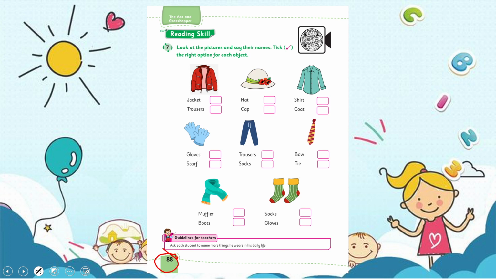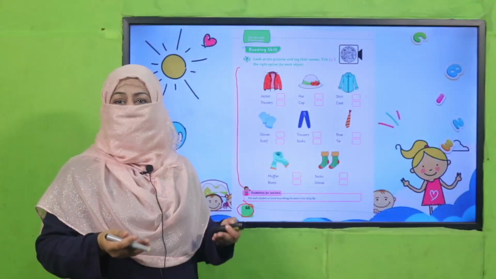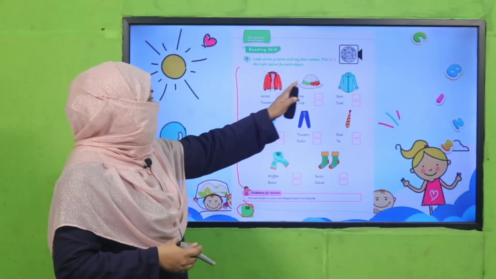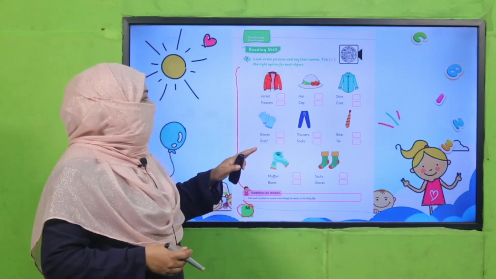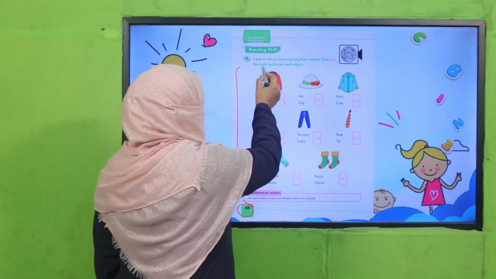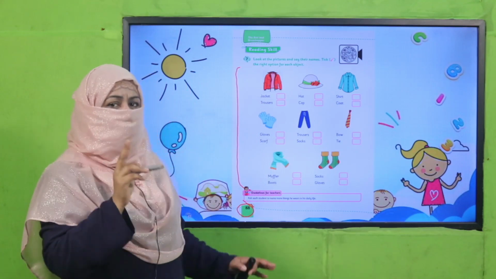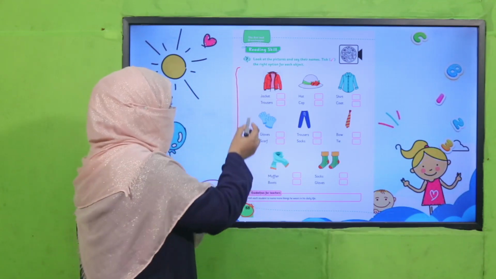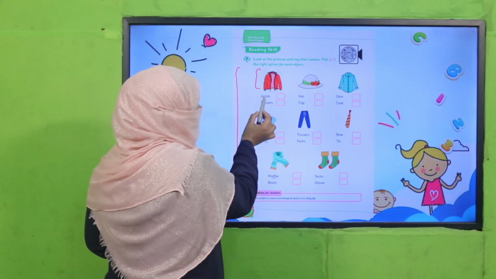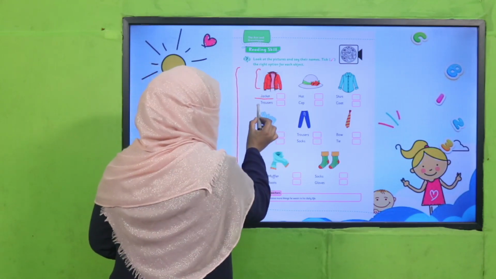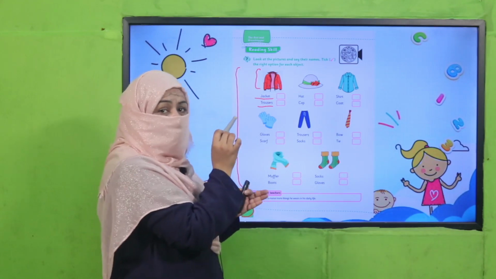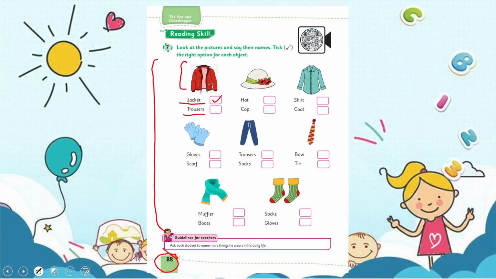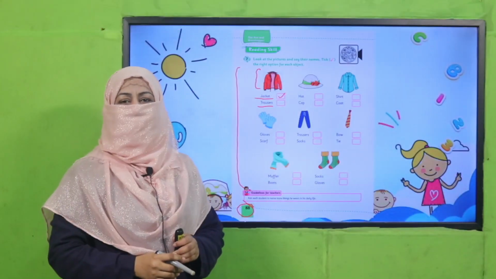Now all these naming words are from one category, that is dressing, right? Everything belongs to your dress. What you are supposed to do, you will look at the picture and you will find its correct name. Two names are given, one is correct and the other is wrong. For example, look at this. What is this? There are two names, jacket or trousers. Of course, it's jacket, so you will tick the correct name. Okay, so pause the video, complete this task in your book, and then come.